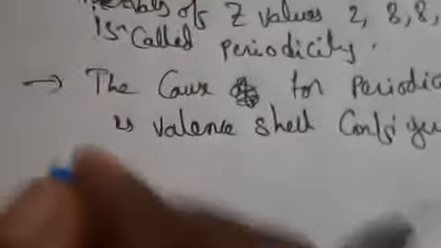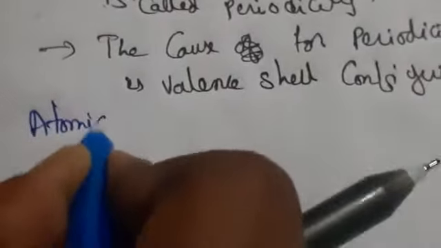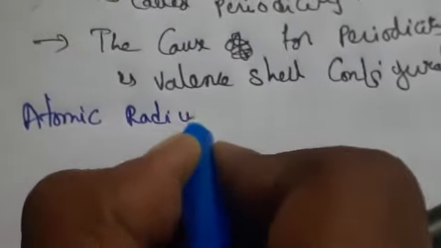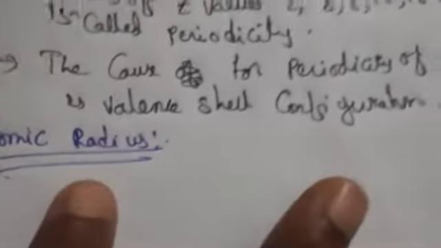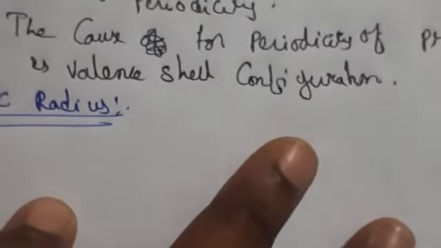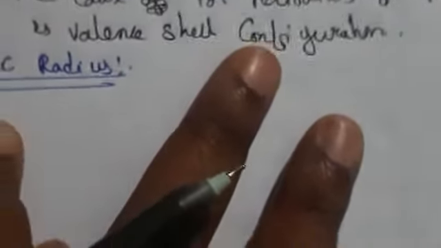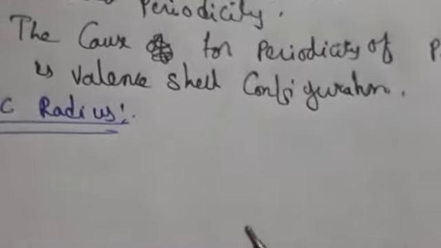Now let us discuss the first one, atomic radius. Generally, what is a radius? Half of the distance across a sphere is called its radius. So atomic radius is nothing but the distance between the nucleus and the outermost orbit.